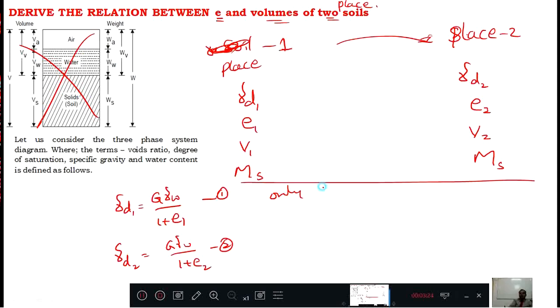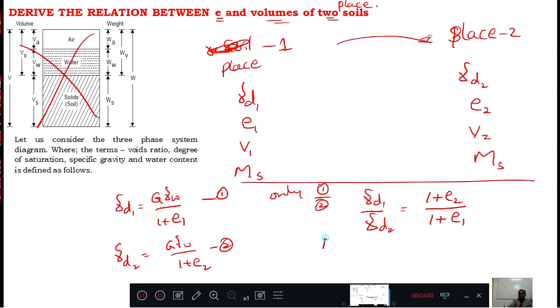On dividing 1 by 2, what do we get? Gamma d1 divided by gamma d2 equal to, this 1 by is a relation there, no? Inversely proportional relation is there. Therefore 1 plus E2 divided by 1 plus E1, ulta, because here reverse are there. Now gamma d1 means what?